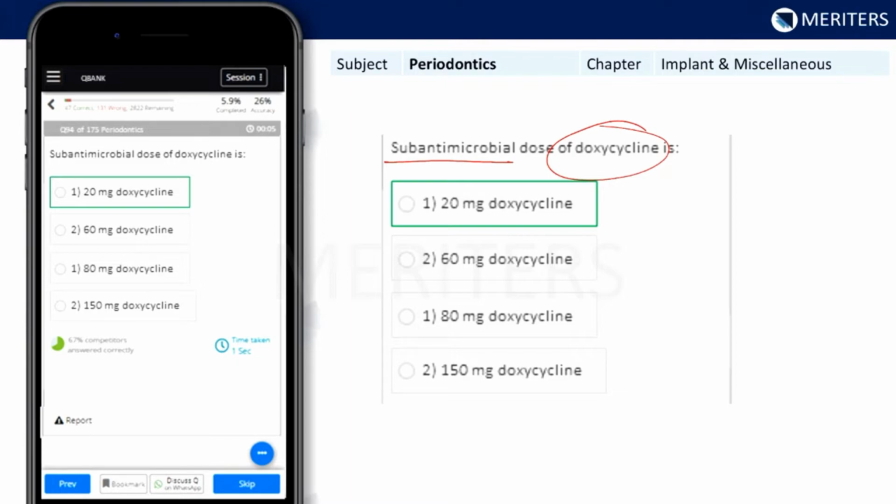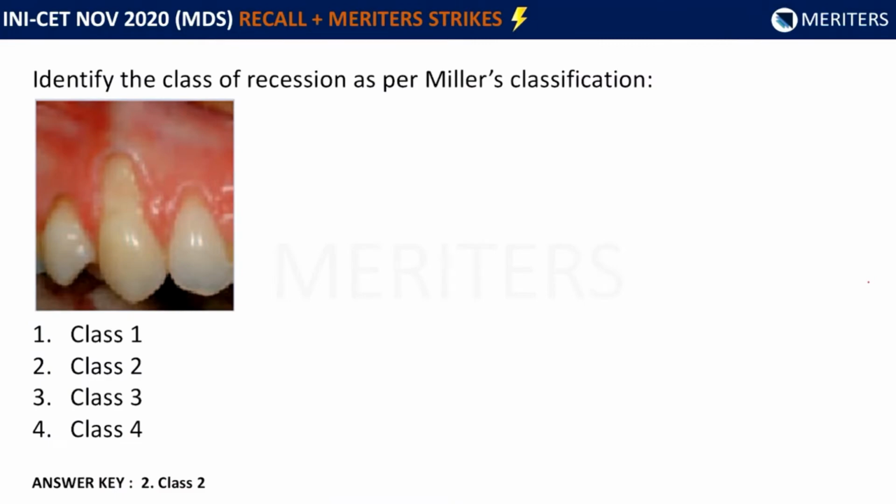Doxycycline subclinical dose is 20 milligrams. The question is, identify the class of recession as per Miller's. So we have a clinical image where there is recession seen on the canine, and they have asked us what is the class of recession. So the options are class 1, 2, 3, and 4. That is the Miller's classification.